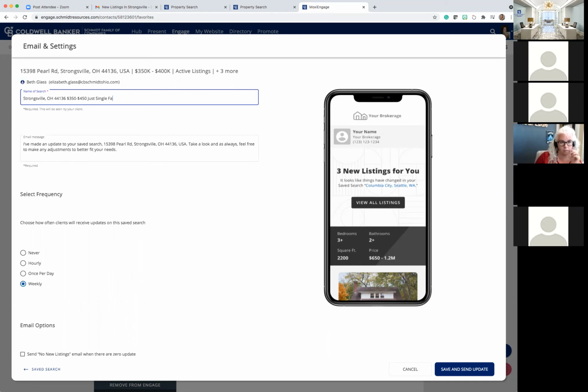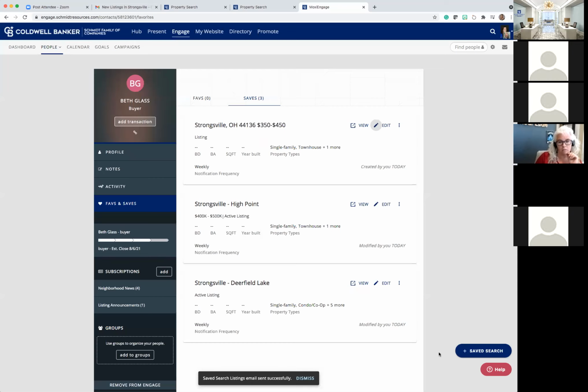See how that makes it work for you and them? And they know you're on top of it. You are your best realtor you can be. You're giving them what they need when they want it. So we're going to go ahead and hit the search update. Okay, I want you to see now, bam, my search now says just single family, and that's what it's going to show up for the client as well.